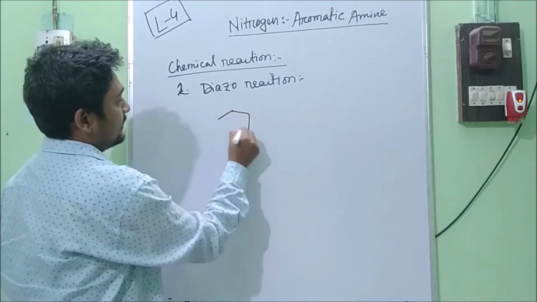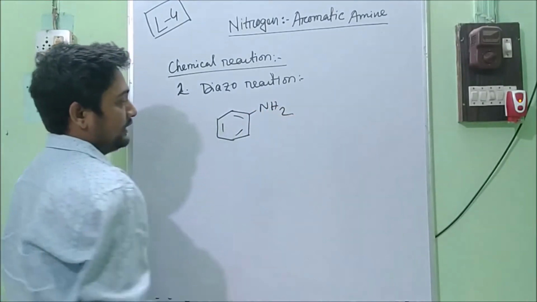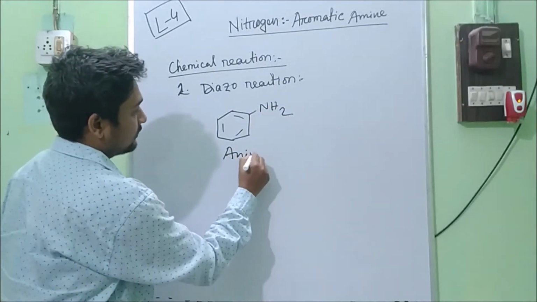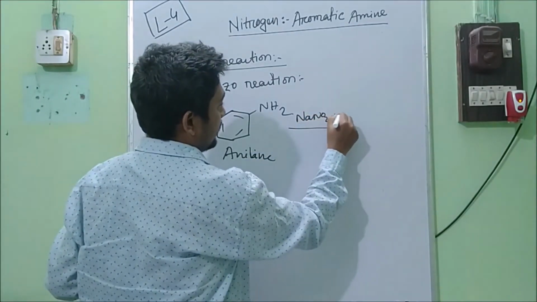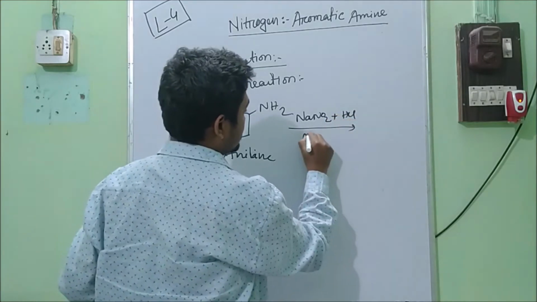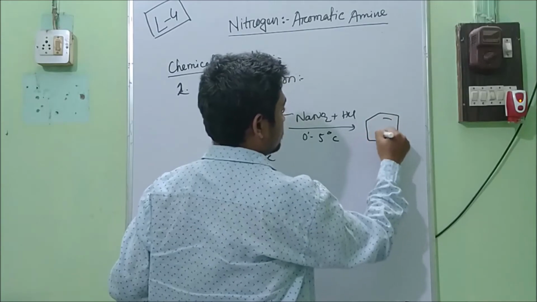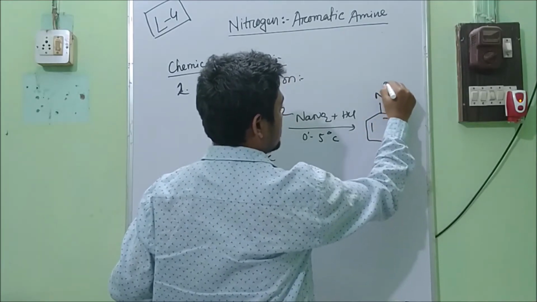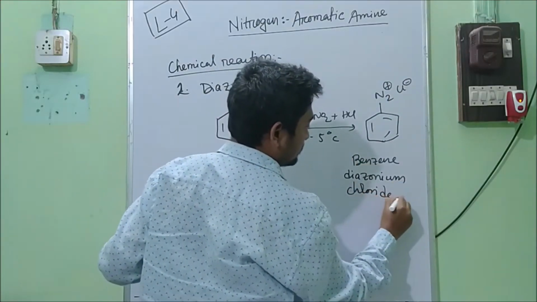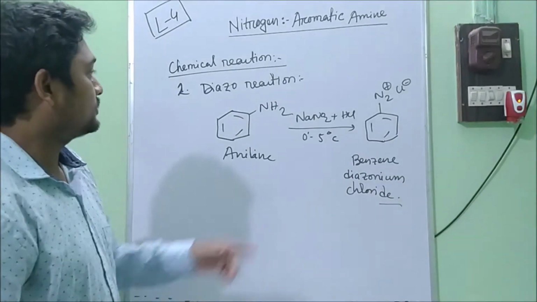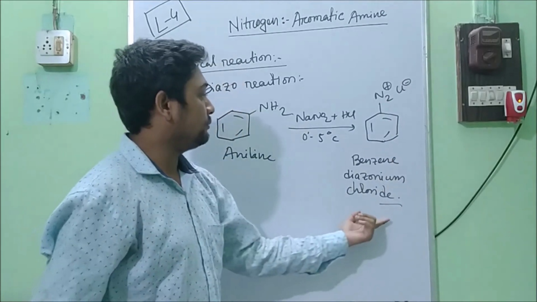Now the diazo reaction, it is a very important reaction. What happens in this reaction? Aniline on reaction with NaNO2 and HCl at 0 to 5 degrees Celsius will convert into N2 plus Cl minus, benzene diazonium chloride. So the NH2 group will convert into this N2 plus Cl minus group. This is called benzene diazonium chloride.